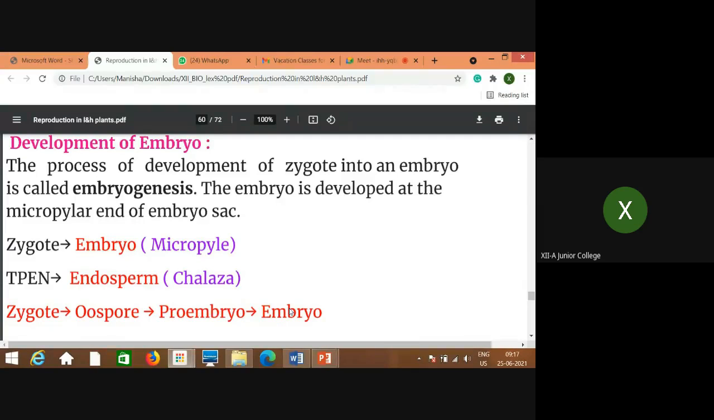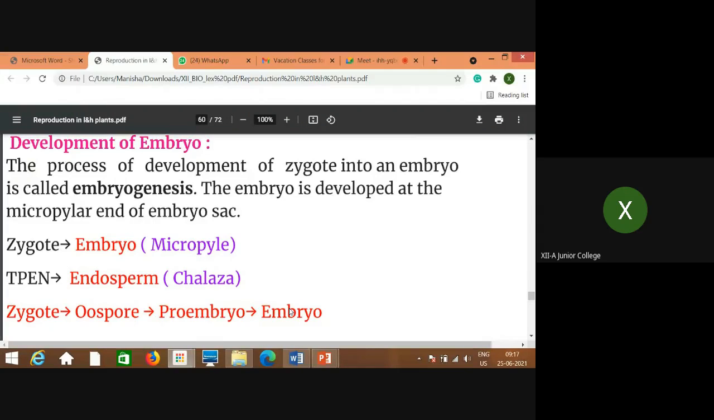From what is it generated? From the zygote it is generated. What is the zygote? That is the diploid cell. How is the zygote produced? By the fusion of male and female gamete, that is called syngamy or first fertilization. So this is what you need to remember. And where is it taking place? That is taking place towards the micropylar end, isn't it?